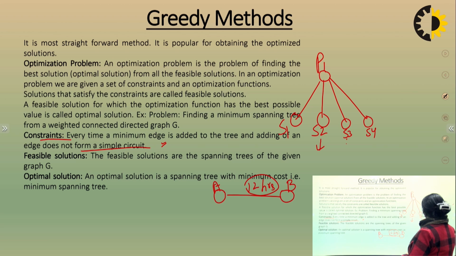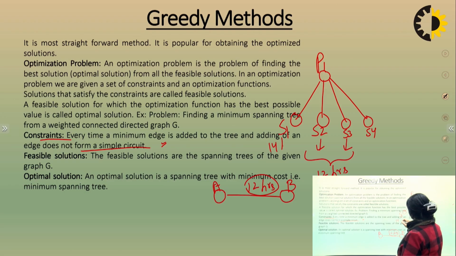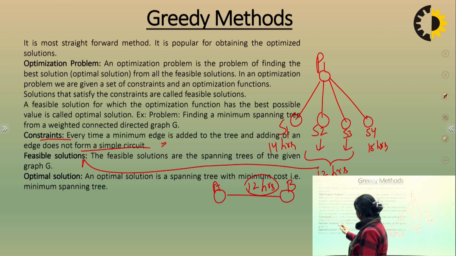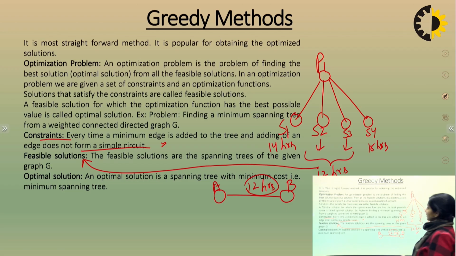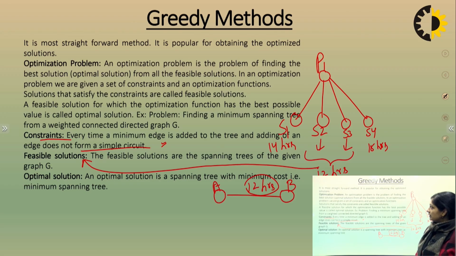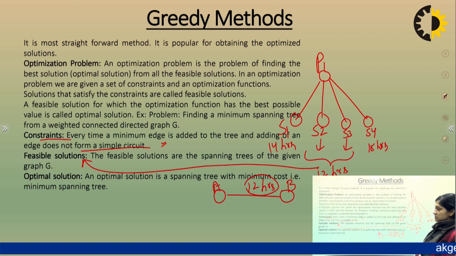Solution 2 and solution 3 complete this distance within 12 hours, while this will take 14 hours and this will take 15 hours. So these are okay. It means this is your feasible solution, right? From here we study that an optimization problem is the problem of finding the best solution from all the feasible solutions. So you have to find the optimal solution from these two.